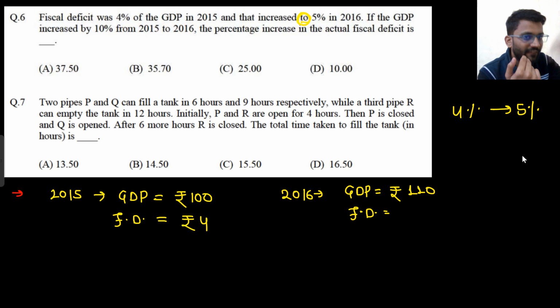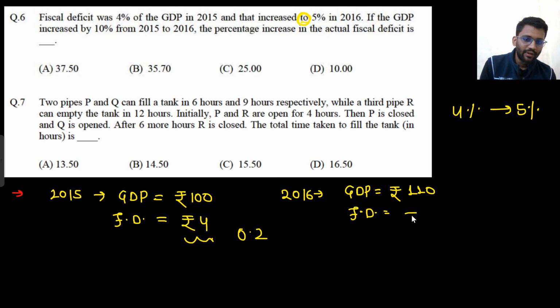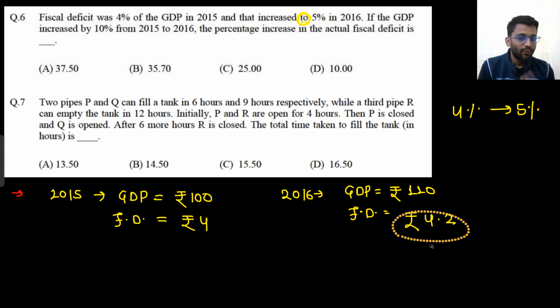It's not increased by 5%, it is increased to 5%. If they had said it is increased by 5%, that means 5% of this, that would be 0.2, so our fiscal deficit would have been 4.2 rupees. But they are saying that it is increased to 5%.